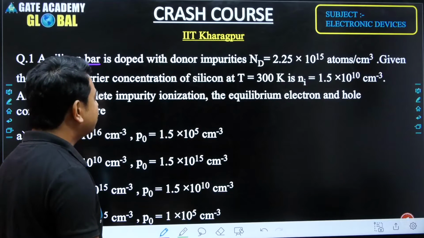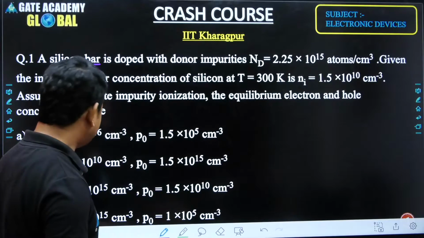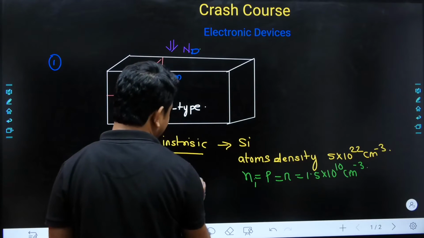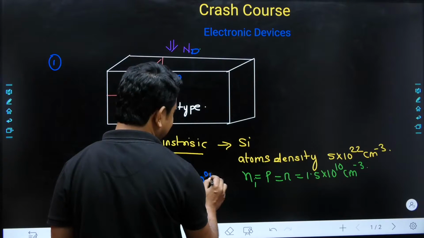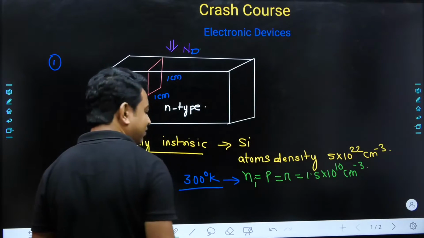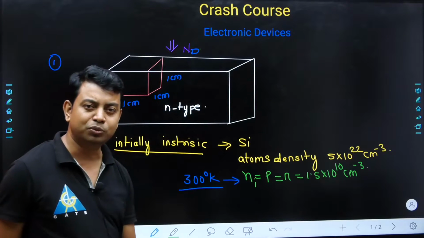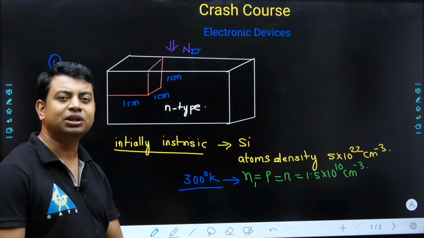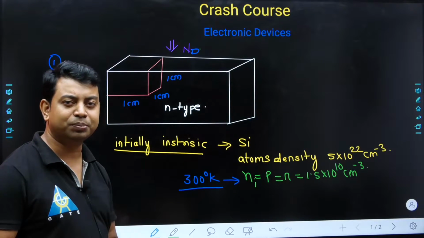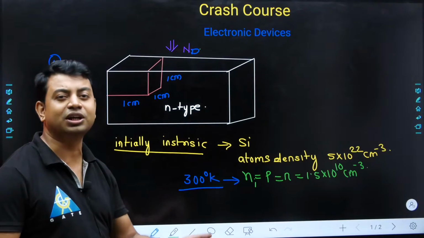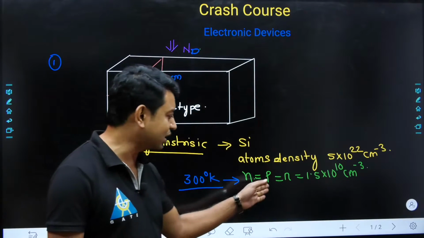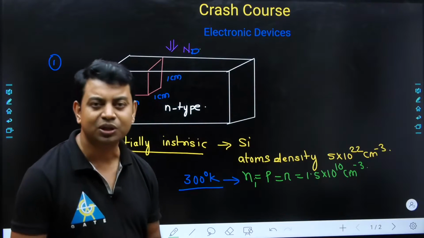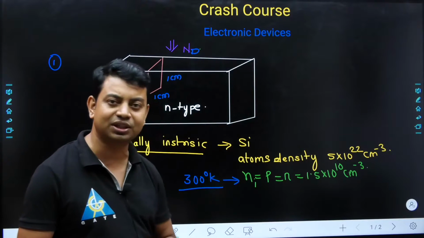Okay, sir. So in this way we have to run. So what are the densities that we have written here? That is at 300 Kelvin. So it is all present at 300 Kelvin. That means at this temperature, some of the electrons move to the conduction band and become free electrons, and the holes are present because of the movement of bounded electrons to become free electrons in the conduction band or interatomic space. We are having corresponding holes also, because whenever we are having generation, the generation always gives one electron hole pair. That's why we are having this condition.